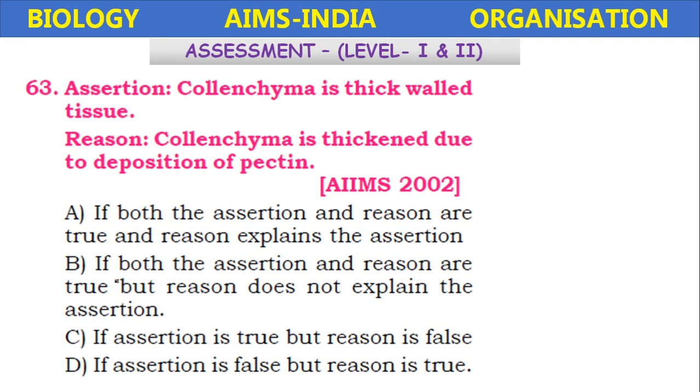Okay, it's 100% true. So here the options will be given like this: if both the assertion and reasoning are true and the reason explains the assertion. If both assertion and reason are true but reason does not explain the assertion. If assertion is true but reason is false. If assertion is false but reason is true. But here collenchyma is thick walled tissue. Okay, collenchyma is thickened due to the deposition of pectin. So both are correct and the reason is the correct explanation of assertion.